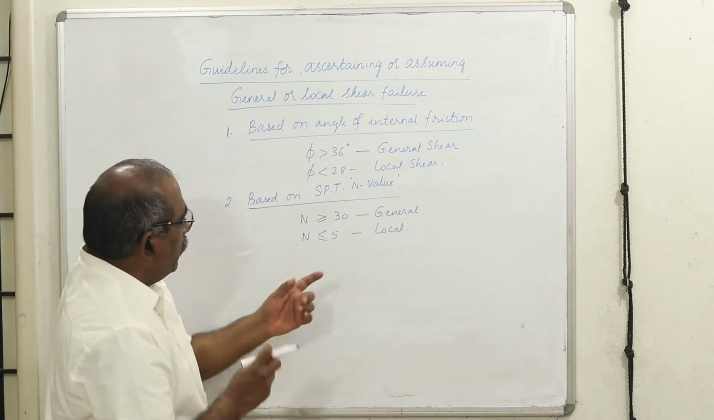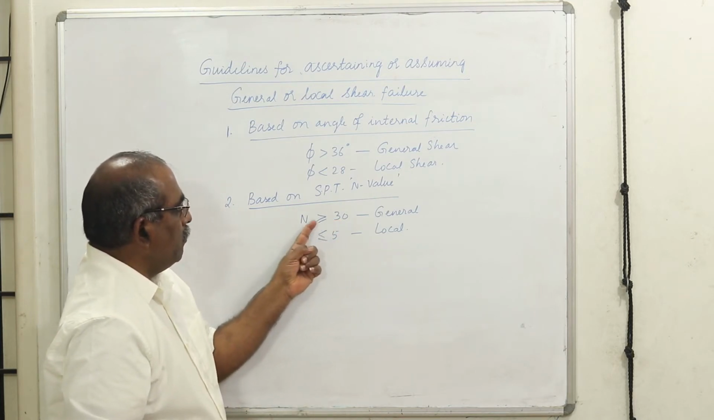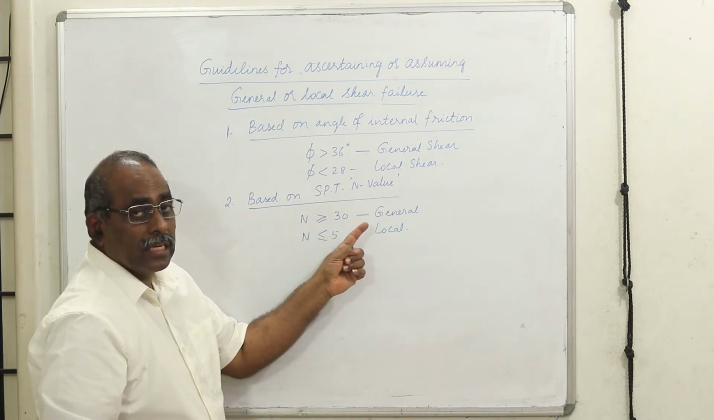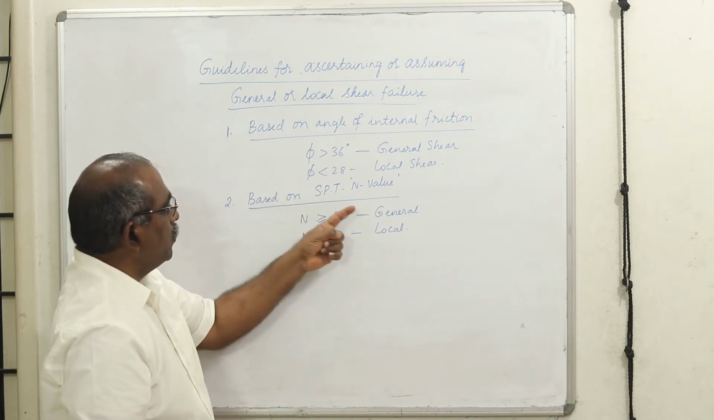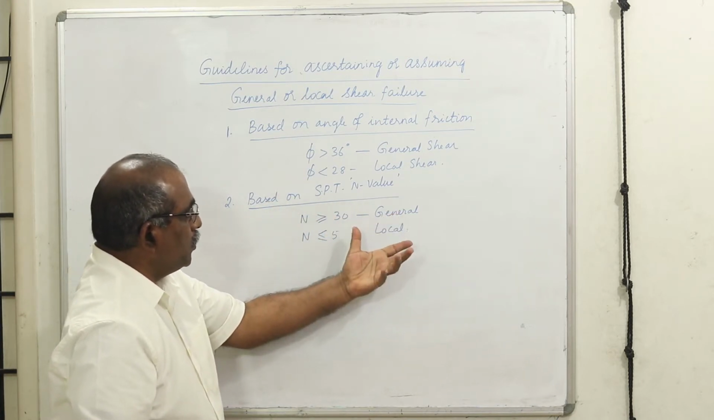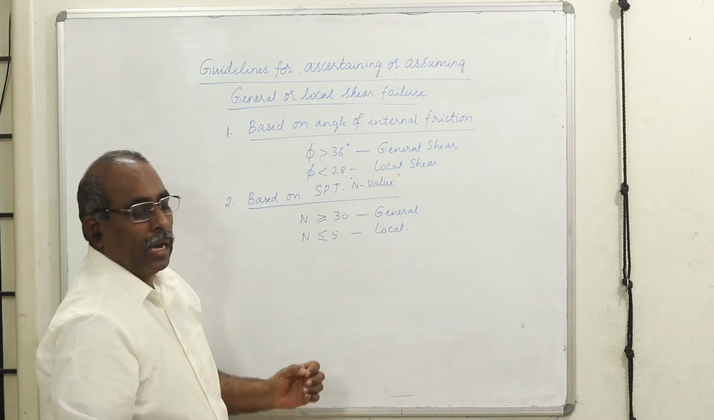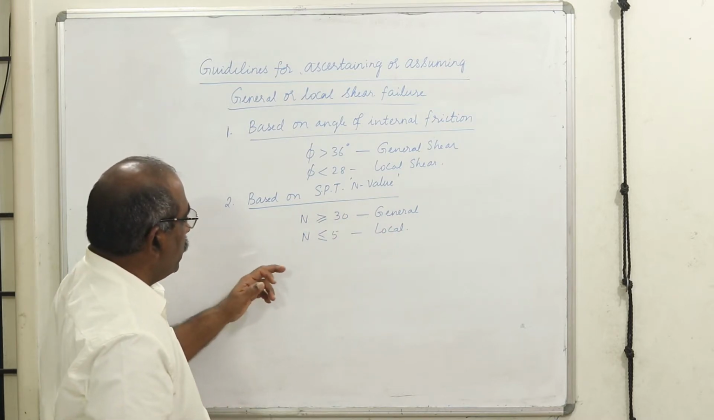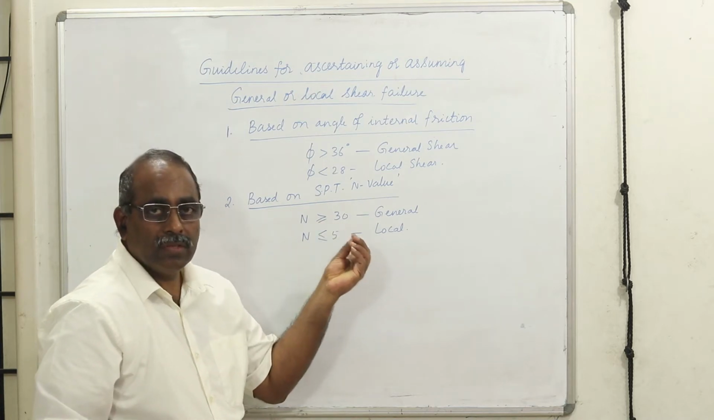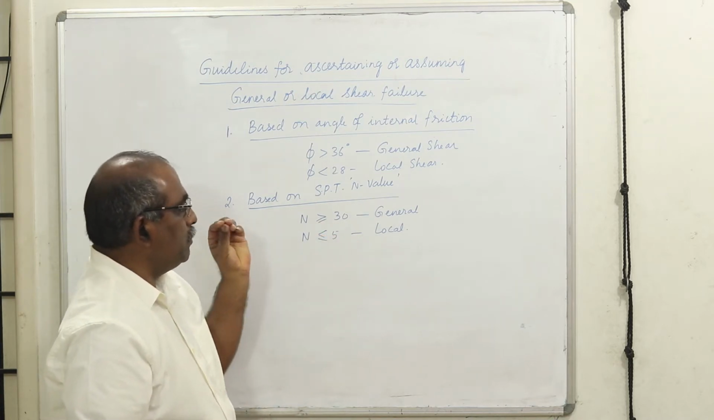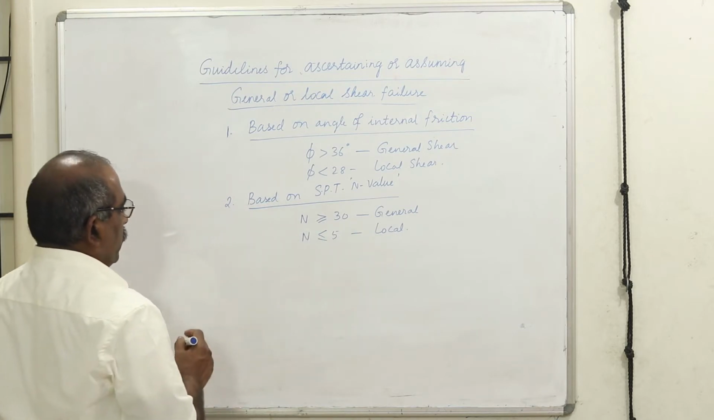Therefore, when your SPT N value is more, that indicates that the soil is more stiff, it is going to have more penetration resistance, and it is going to have a typical general shear failure. And when the N value is less than 5, it indicates a very soft soil, a compressible soil, therefore we are going to have local shear failure.